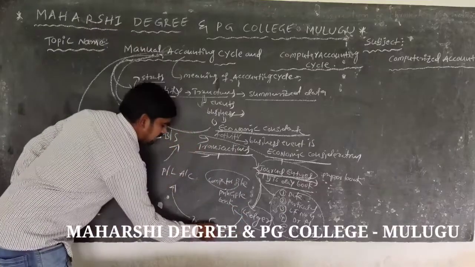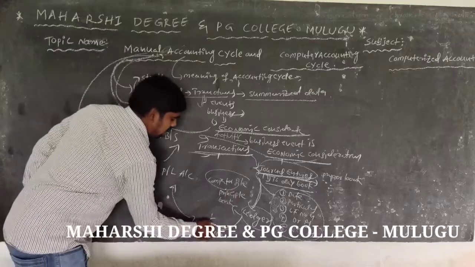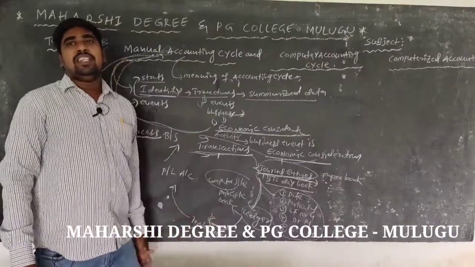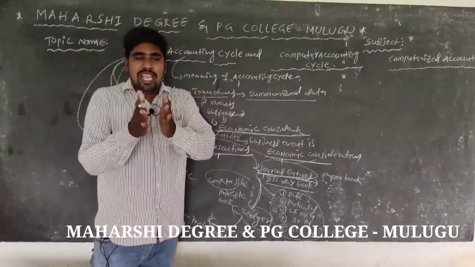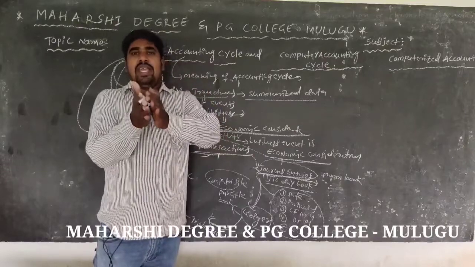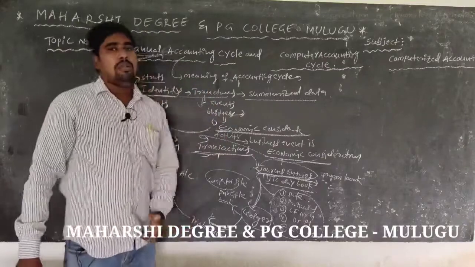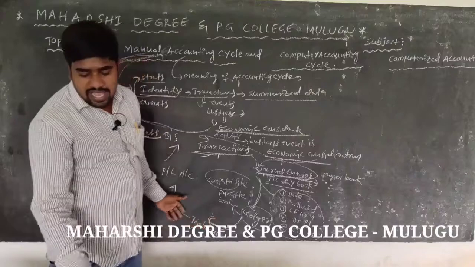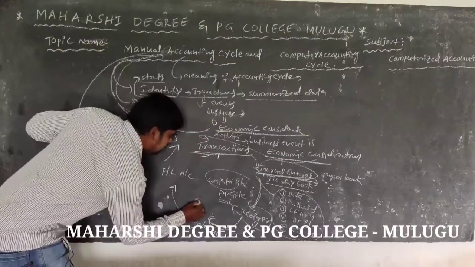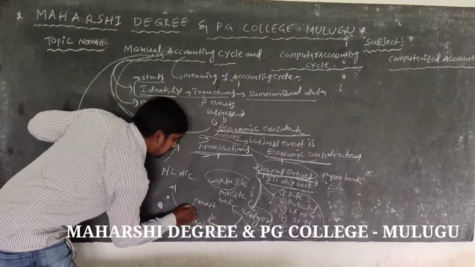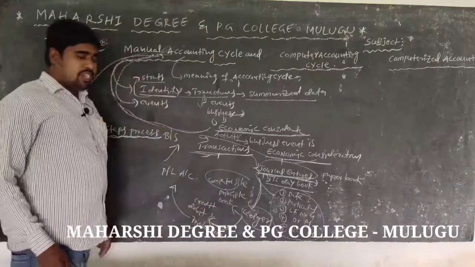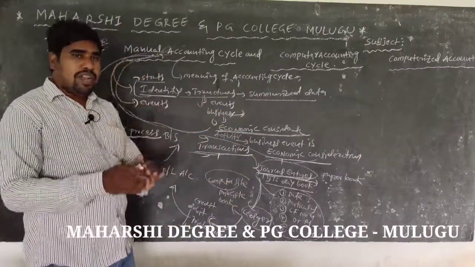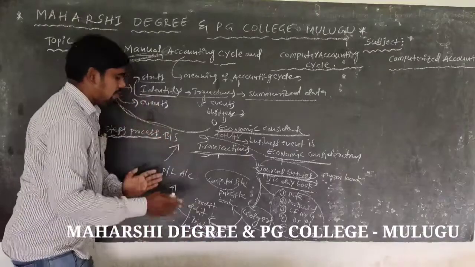Then the next step involved, the fourth step, is the trial balance. So trial balance means every debit equal to every credit, the equal amount, is called the trial balance. And also trial balance is a statement, on credit and debit, the double entry system accounting process is called the trial balance.